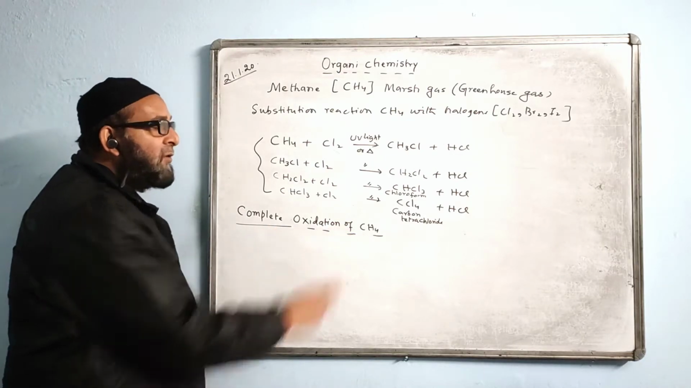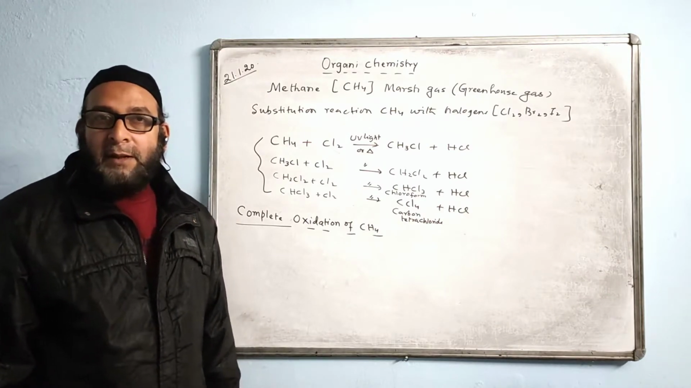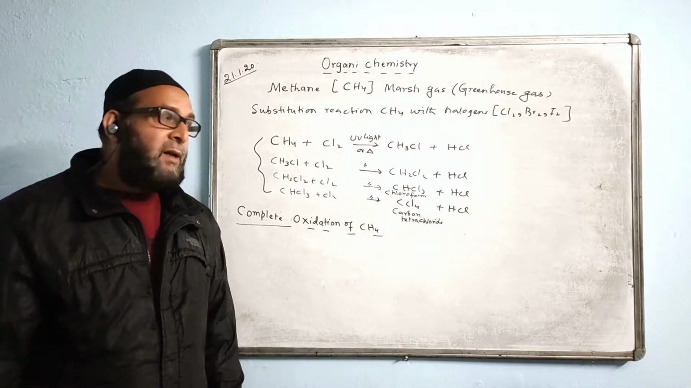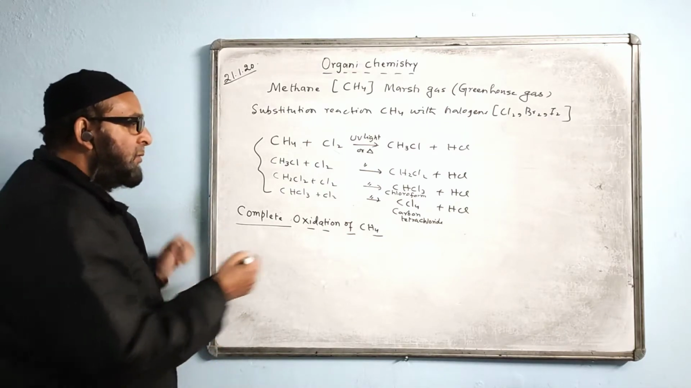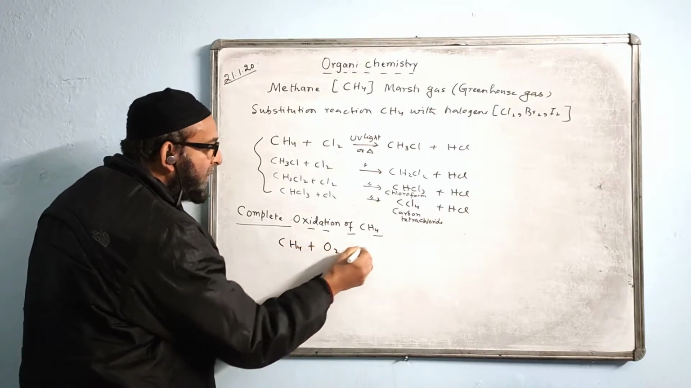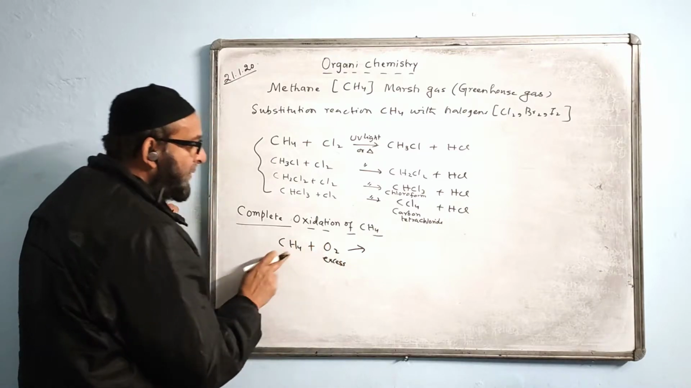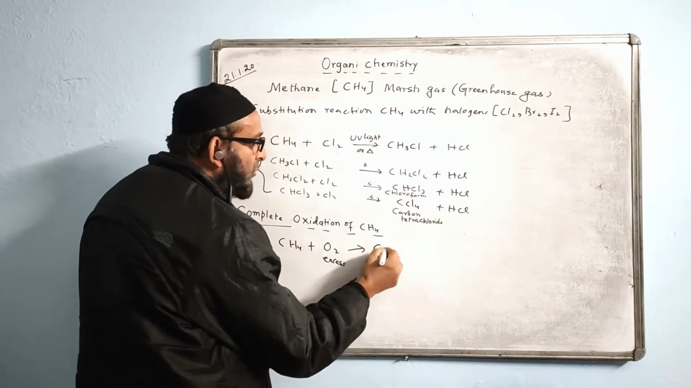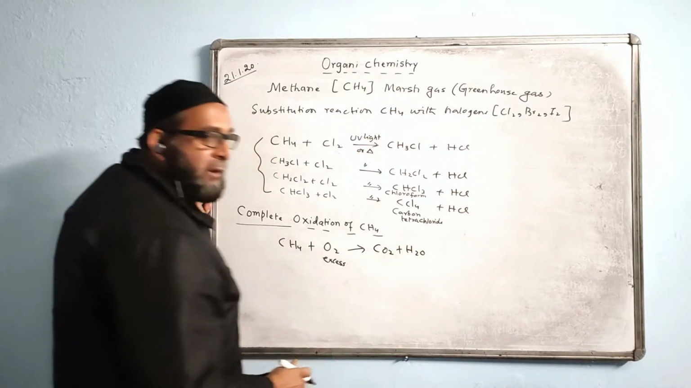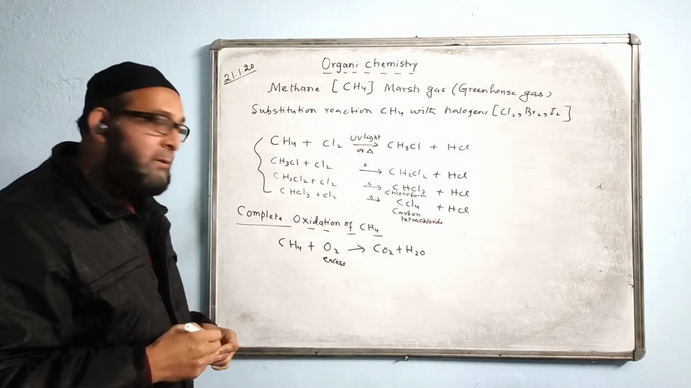Now, complete oxidation of methane: whenever any hydrocarbon is burnt in air, it gives carbon dioxide and water vapor. Even a candle, when burning, gives carbon dioxide and water vapor. So we write the reaction like this: CH4 plus O2, that is, in the excess of air we are burning methane gas. It will give CO2 plus H2O. Actually, it gives heat also, but the heat part we may not write. It is an exothermic reaction. That heat we are using for cooking purposes.